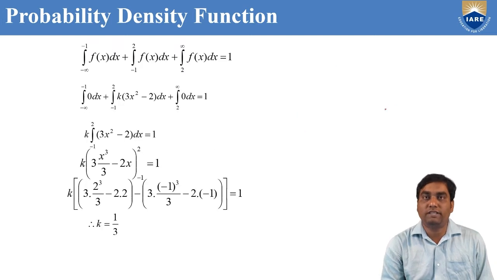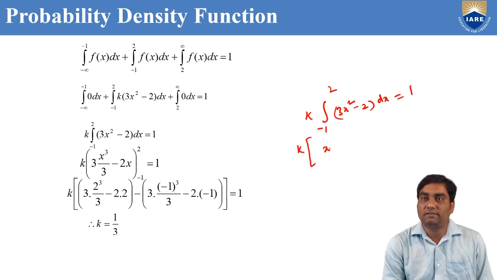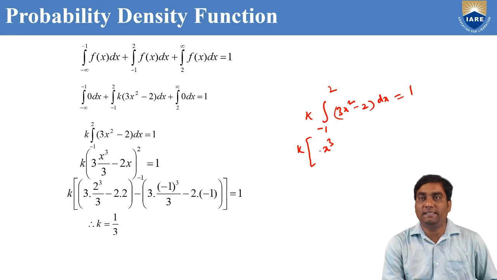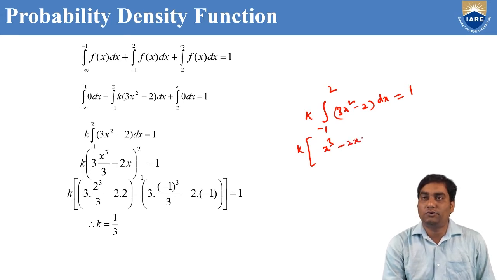If you take k outside, the integral from minus 1 to 2 of (3x square minus 2) dx. If you do this integration and equate it with 1, we can find the k value. Integration of 3x square is 3 into x cube by 3, the 3s cancel, minus 2x. Integration is over the limits minus 1 to 2, which is 1.